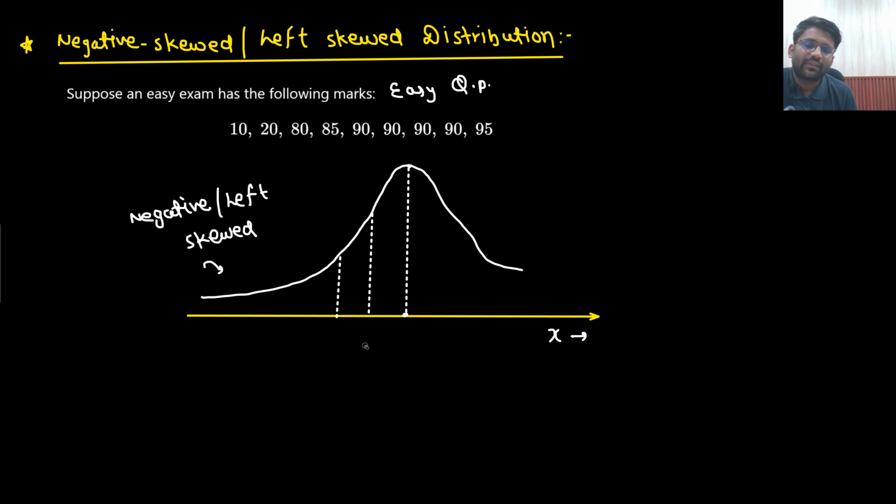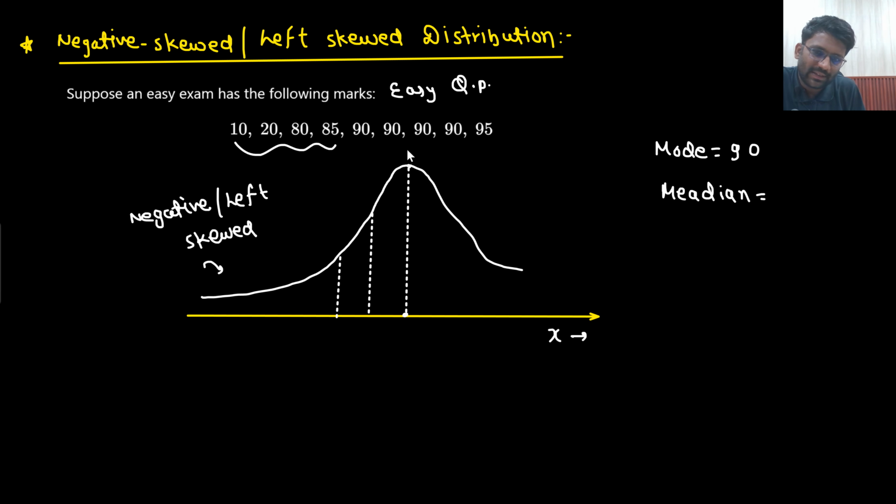Or let's find out the data first. This data is given. So let's find out the mode. Mode is 90 because 4 people are getting 90 marks. What is the median? Median means the number which is right in the middle. So 4 guys here, 4 guys here. Yes, they came out to be same. Okay, so let's make it 87.